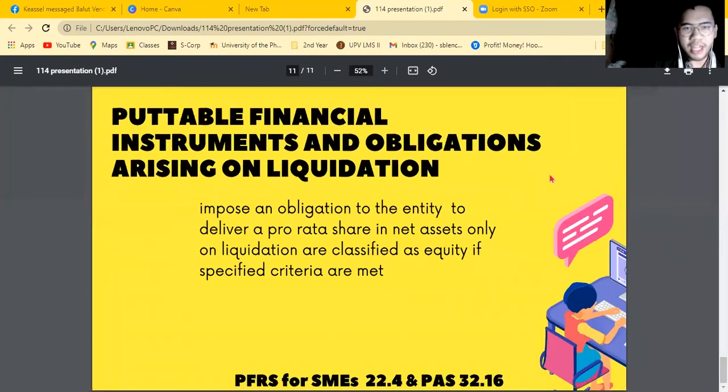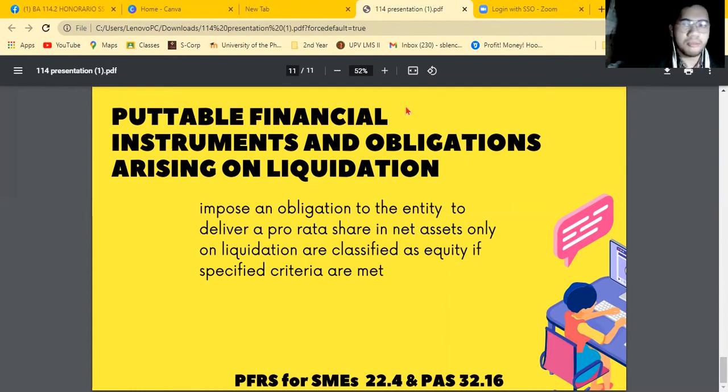And the last similarity between the full PFRS and PFRS for SMEs is the putable financial instruments and obligations arising on liquidation. These financial instruments and obligations impose an obligation on the entity to deliver a pro rata share in net assets when the entity is on liquidation. This can be classified as equity if the definitions of equity are met. That's all for the equity portion of this discussion.